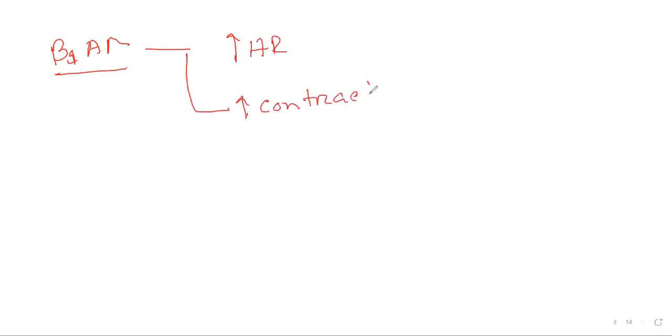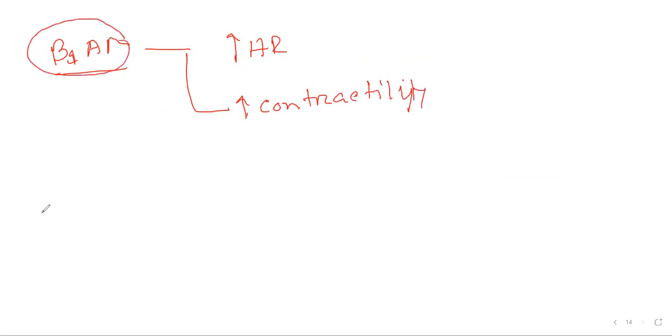So in a nutshell, finally we can say what is the effect of beta 1 adrenergic receptor. It can increase the heart rate and it can increase the contractility.